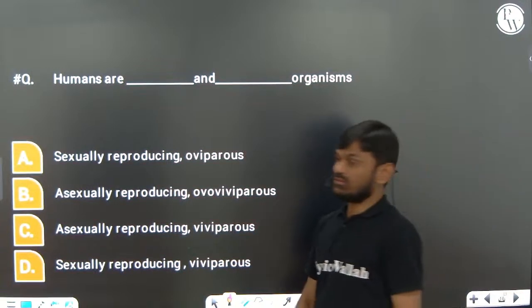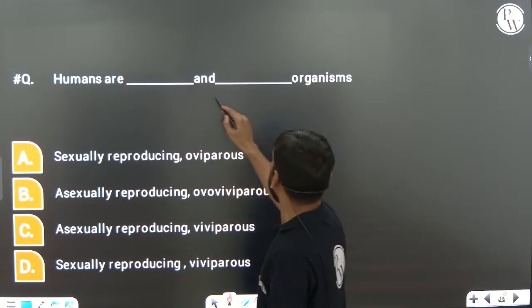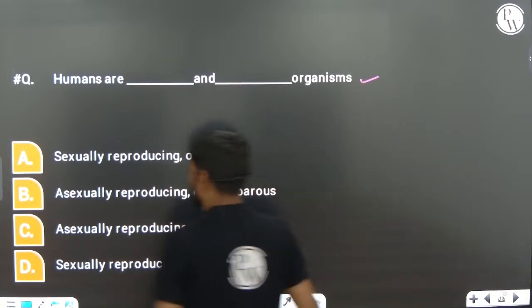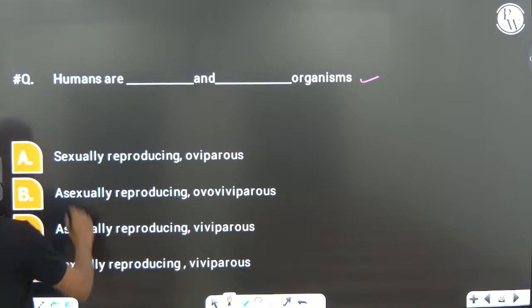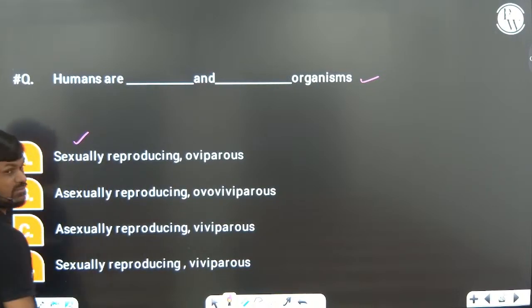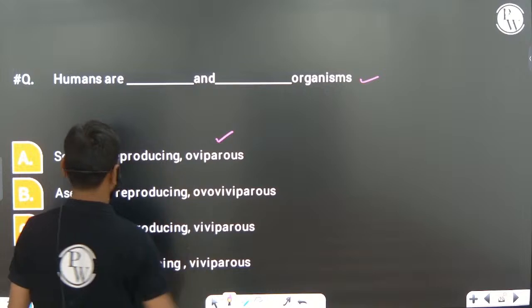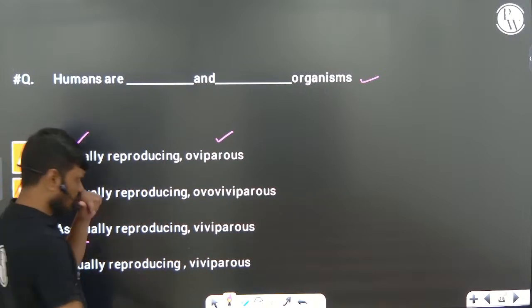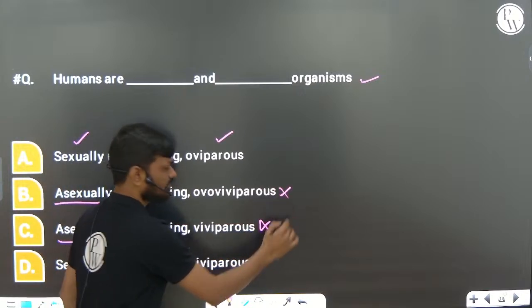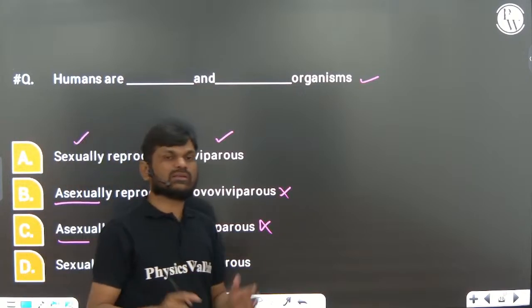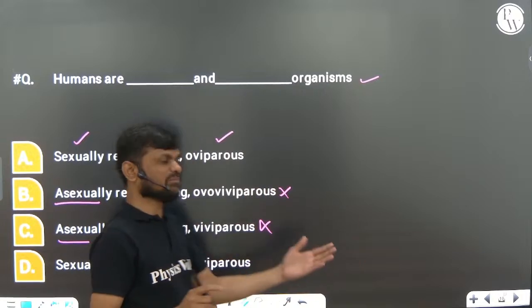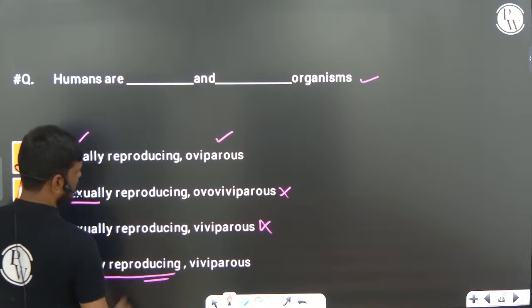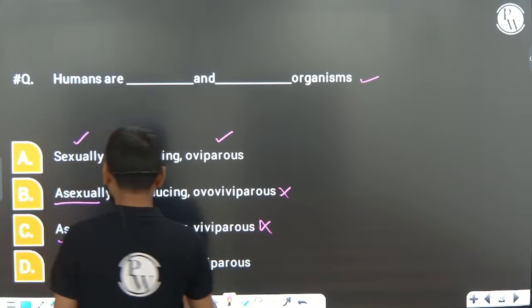Next. So I told you humans are dash and dash organisms. I just told you in the first slide. So humans are sexually reproducing organisms. But here they have given asexually. Simple, you can avoid these two options. So all human beings are sexually reproducing organisms. Simple, we can avoid these two. And the last option you can say sexually reproducing organism, right?